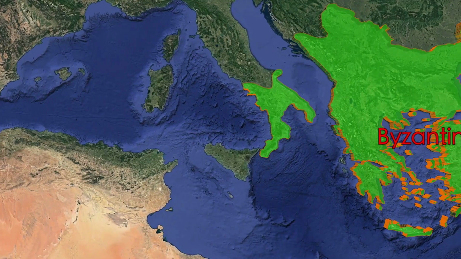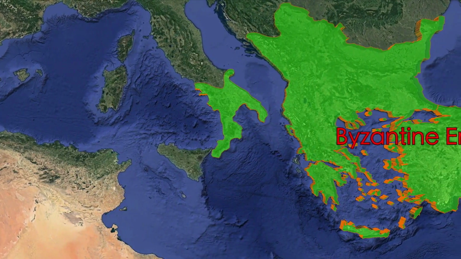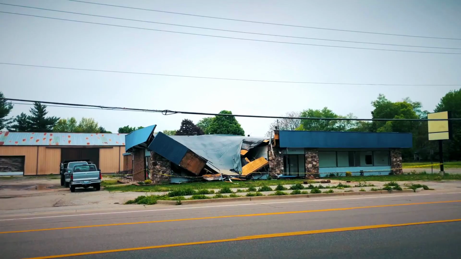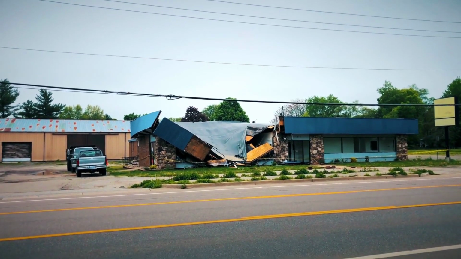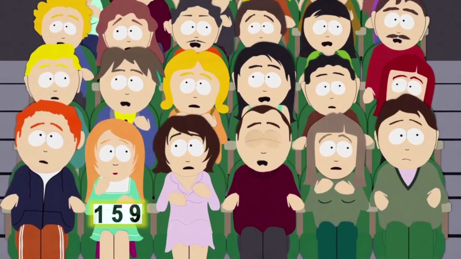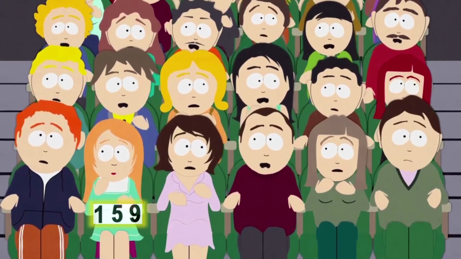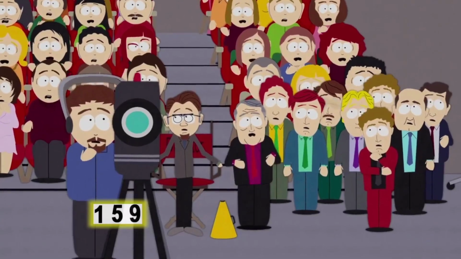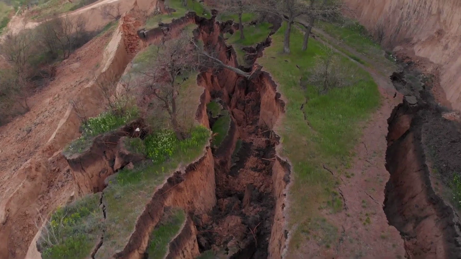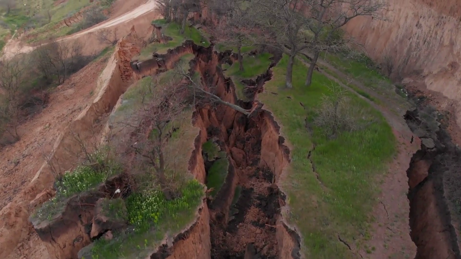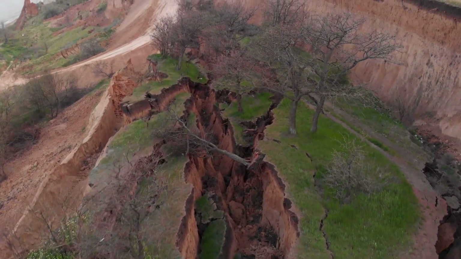Transform boundaries are unique because they involve plates sliding past each other horizontally. The friction between the sliding plates causes stress to accumulate. When this stress is released, it triggers earthquakes, which can be particularly destructive due to their shallow depths. Earthquakes often strike along fault lines, which are fractures in the Earth's crust where two blocks of land have moved past each other. These fault lines can be horizontal or vertical and are critical zones for seismic activity.